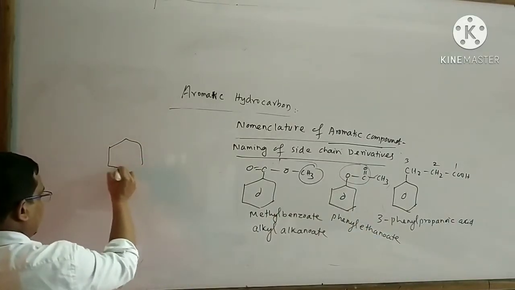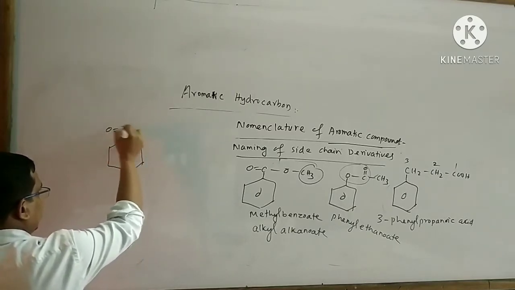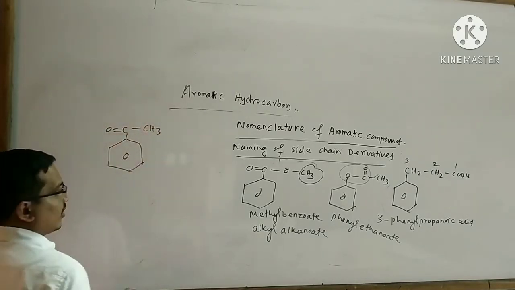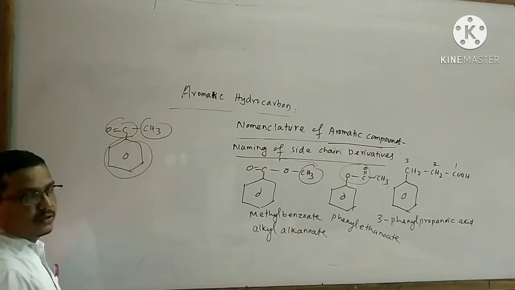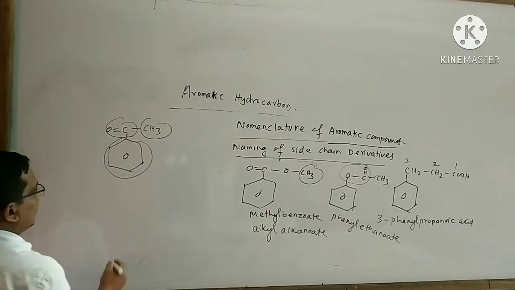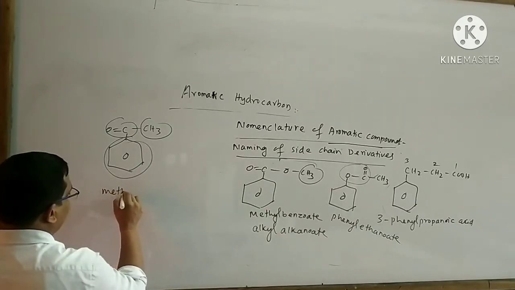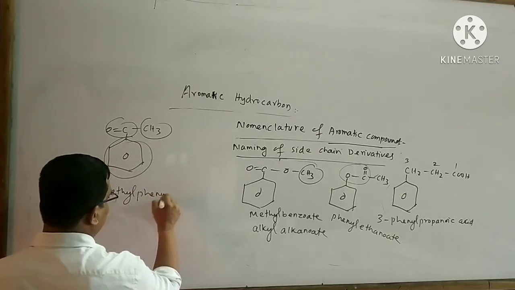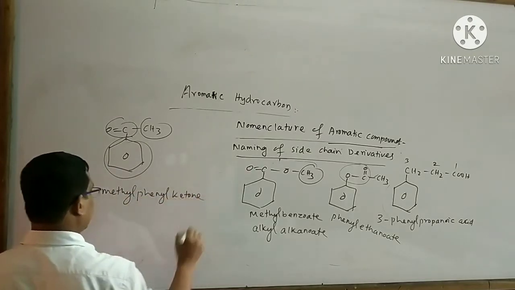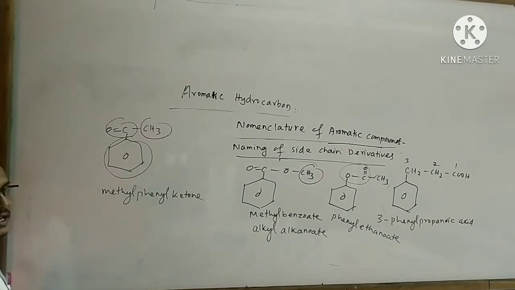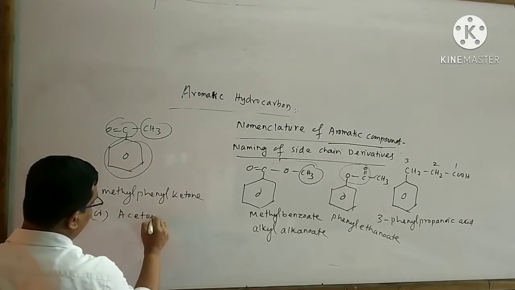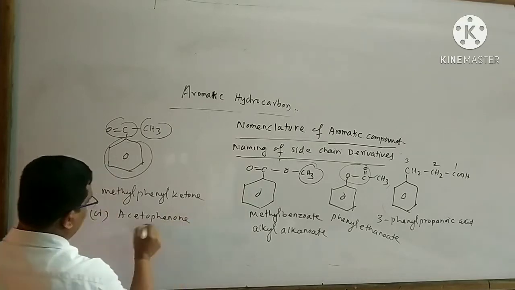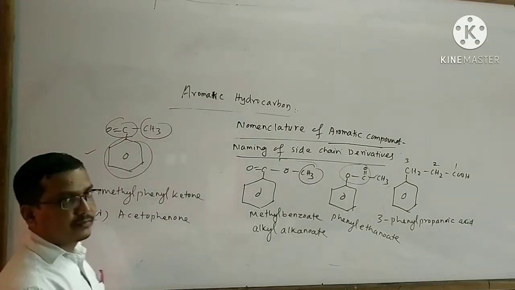Similarly, take another example. In this organic compound, this is your keto group, this is your methyl group, this is your phenyl group. So the name of this organic compound is said to be methyl phenyl ketone. Here the substituents methyl and phenyl are arranged according to alphabetical order. It has also another name, that is your acetophenone. This is the common name of this organic compound.